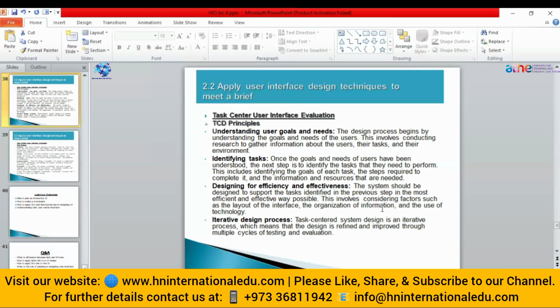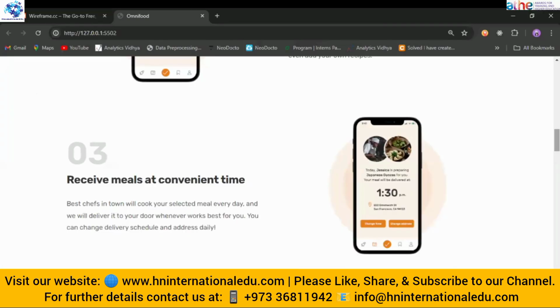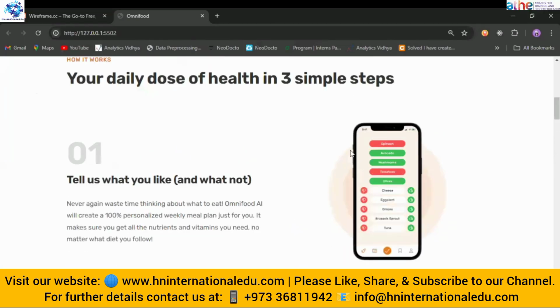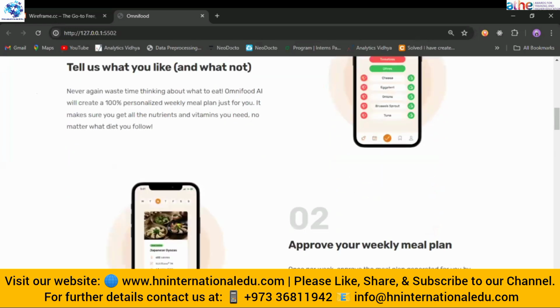Then you can design for efficiency and effectiveness. It means you should design the application or app in such a way that it is very efficient and easy to use. You can also take into account factors like the layout of the interface and the organization of information, just like here a Z pattern layout is used. What is a Z pattern? If the content is on the left, then the image will be on the right. Then the second image will be on the left and the content will be on the right. So that is a Z pattern.